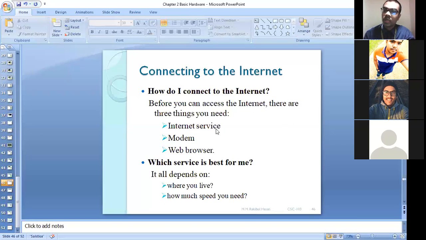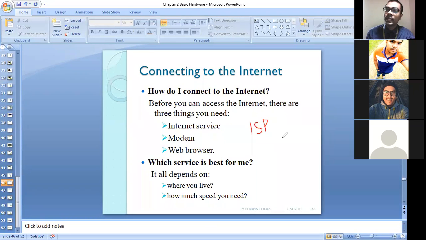You can talk with an ISP, that means internet service provider. ISP means: I for internet, S for service, P for provider. We have to take service from an ISP. Then they are going to provide us a broadband line at our home.